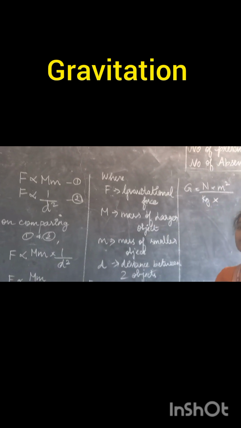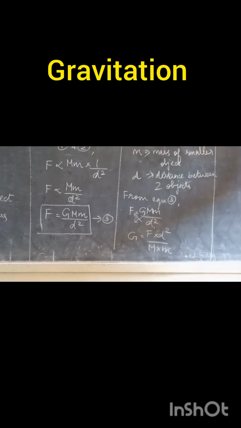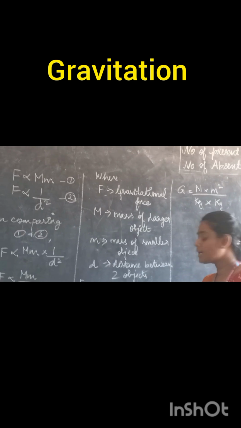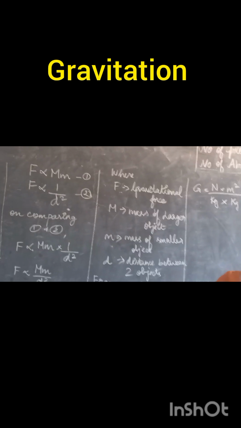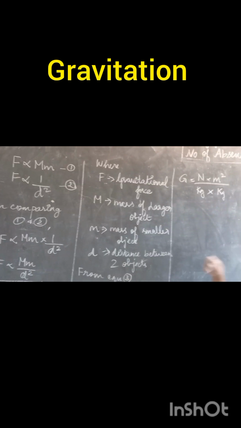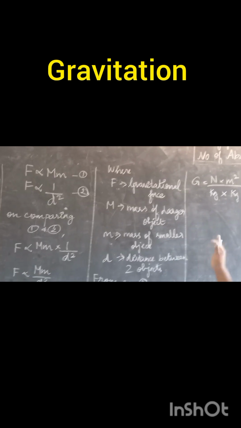Here some people will ask one question. Here you have a bigger mass and a smaller mass. How are you putting kilogram for both? Since mass is a universal one, we can't take bigger as well as smaller, you just take it as a single one. So the unit of mass is nothing but the kilogram.